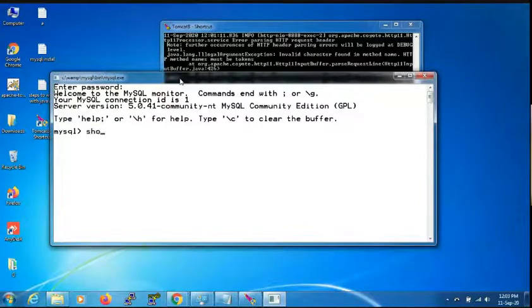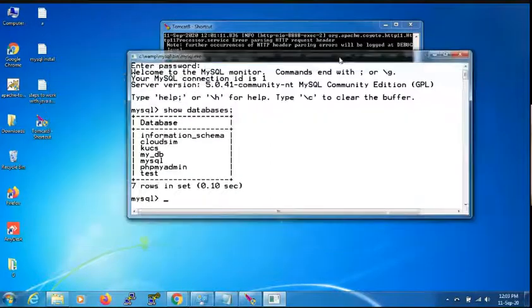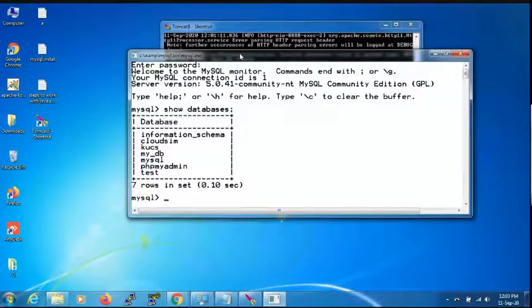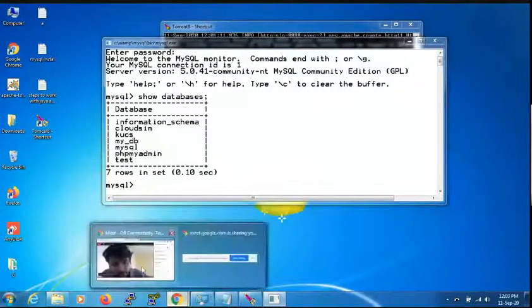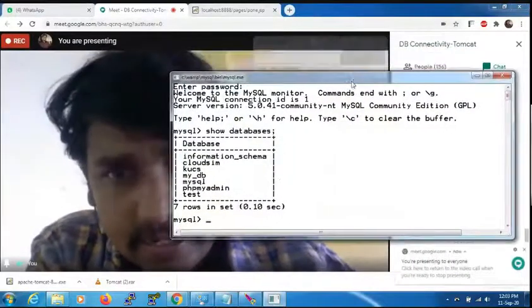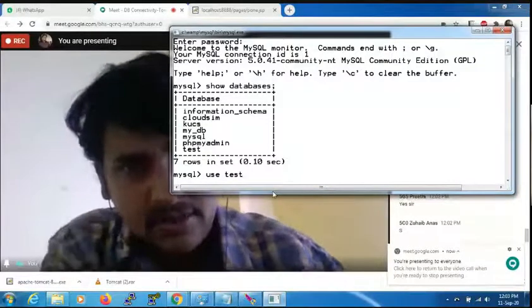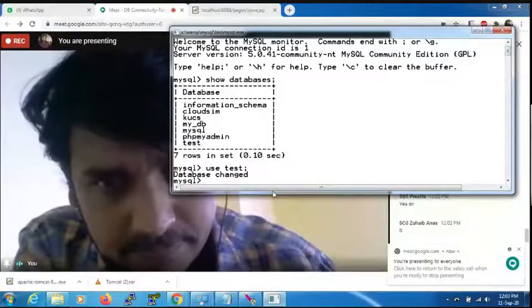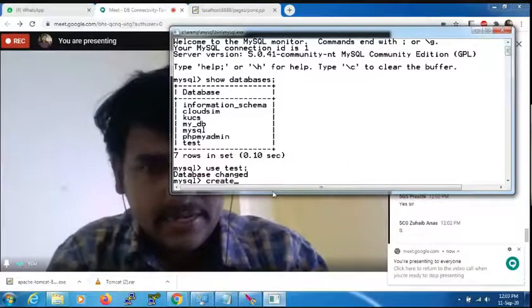To know the already existing databases, you can use show databases. Here you can see the existing databases. There is a test database. I'll use the test database. In the test database, there are already many databases. I'll use the existing test database. Use test. Here you please go for create